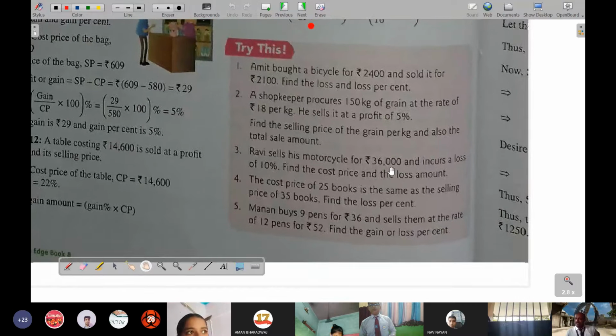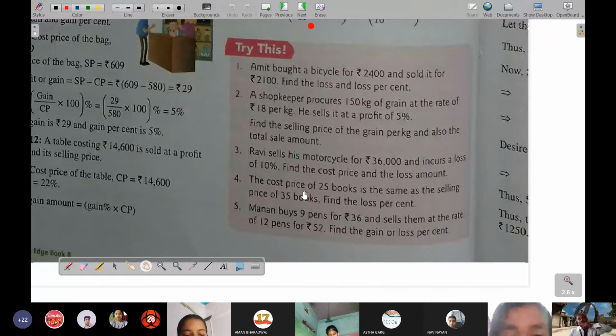So what will happen? Here you have to assume the cost price. Let the cost price be X, then you will write X minus 10% of X is equal to 36,000. So in that case, cost price is 40,000 and loss amount is 4,000.